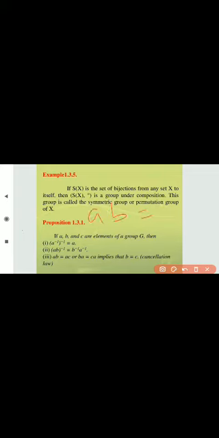ab is equal to ac. Now multiplying by a inverse, a inverse ab is equal to a inverse ac, and a inverse a becomes e, so eb is equal to ec, and cancelling, b is equal to c. Similarly, we can also do ba is equal to ca.